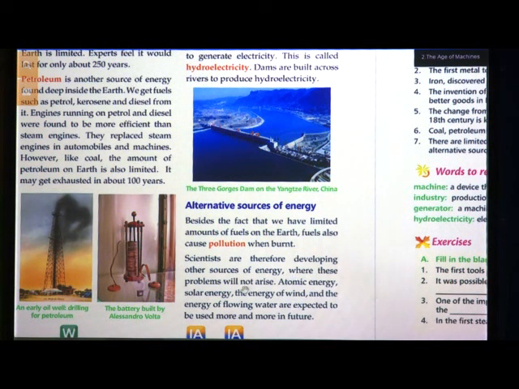Scientists are therefore developing other sources of energy where these problems will not arise. Atomic energy, solar energy, the energy of wind and the energy of flowing water are expected to be used more and more in future. As I told, now we are more dependent on them, some of the houses are having solar panels with the help of which they get 24 hours hot water, right.